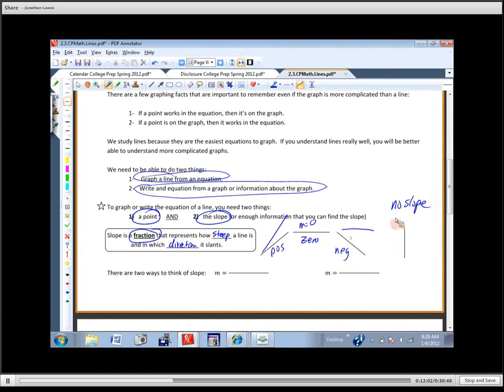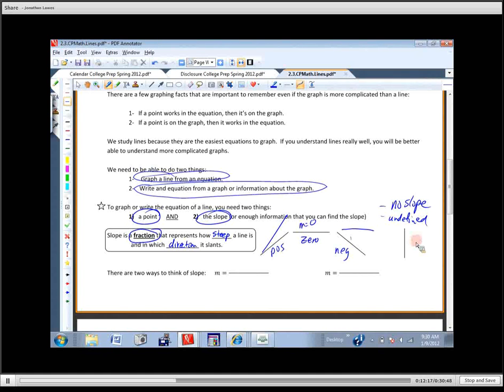And what that means in either case is, remember, slope is a fraction. Slope is a number. It's a number that represents how steep it is. There is no number that represents how steep that is. That's why we say there's no slope. Okay? Any questions there? Okay.